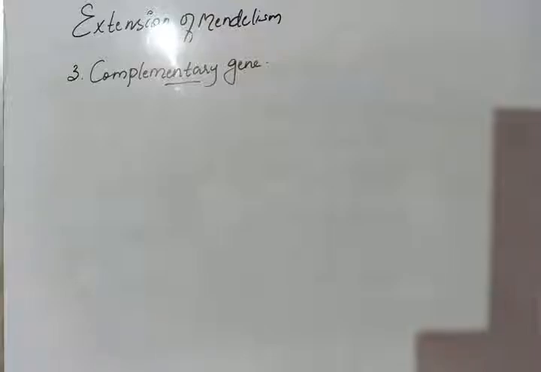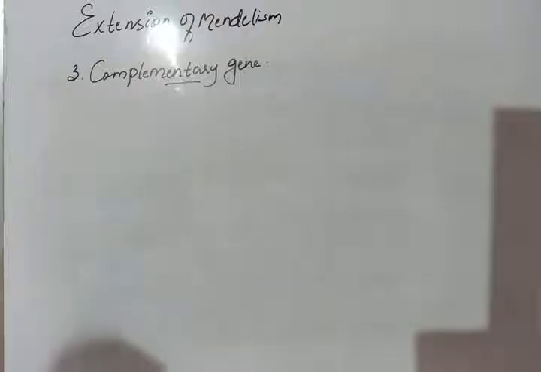Such genes act together to produce an effect that neither can produce separately. Once the two genes are in the dominant condition, they can express the character. Such type of genes are called complementary genes. Both types of gene must be present in the dominant form.